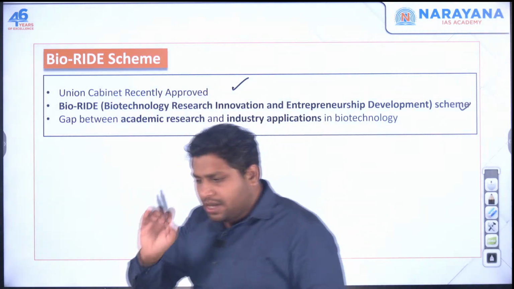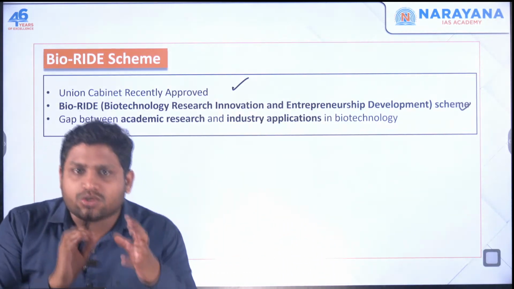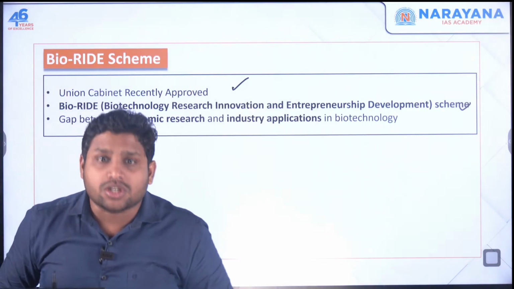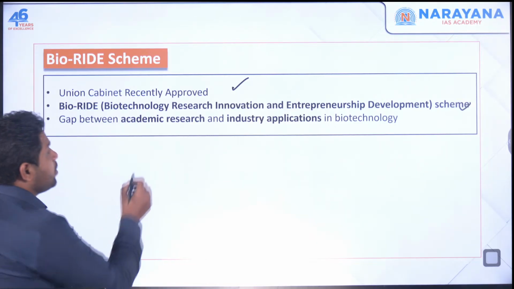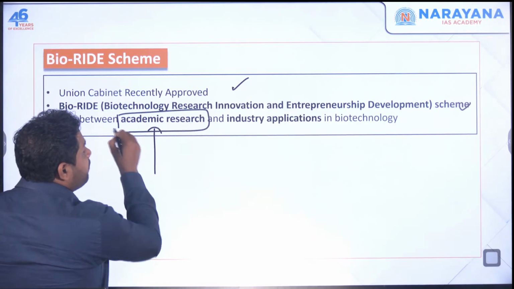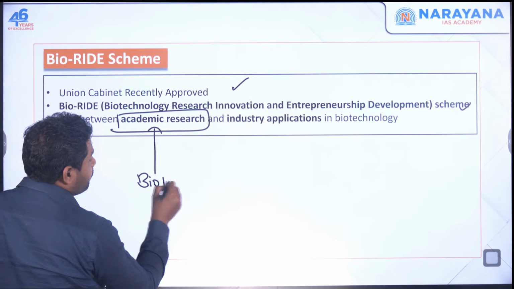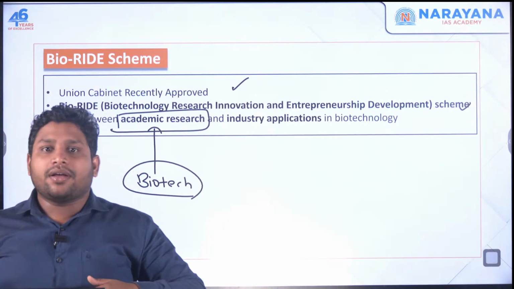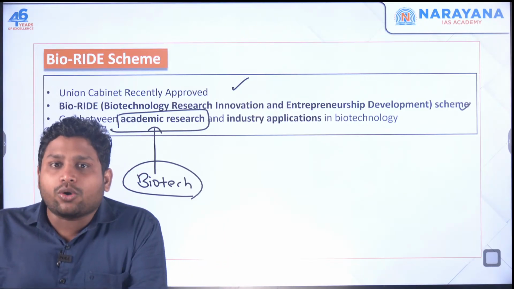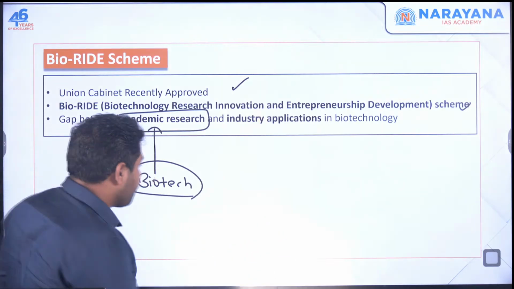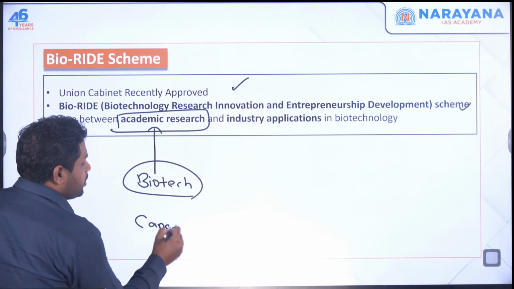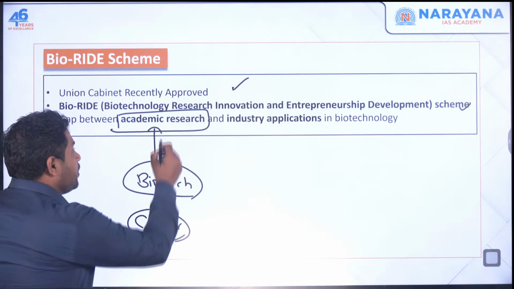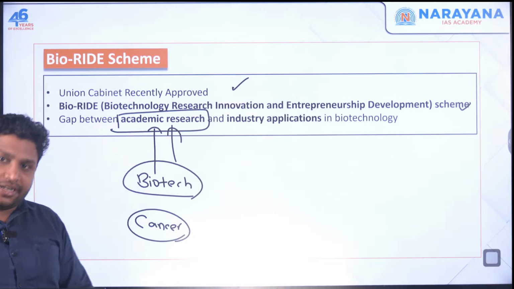one thing. We have observed that our scientists who are working in the laboratories are coming up with different experiments and new research. Now they have come up with substantial research in the field of biotechnology. The research is completed, a lot of things are present with them, but the problem is nobody is acting on it. Let's say for cancer, for the sake of example, a specific drug can be made. For that, the research has been done by our scientists.